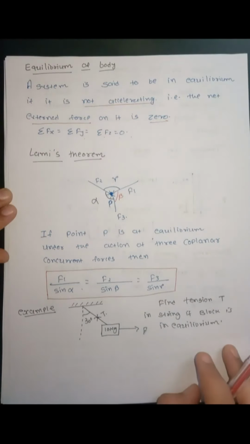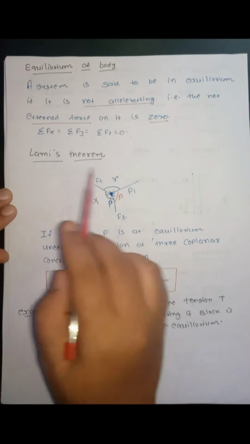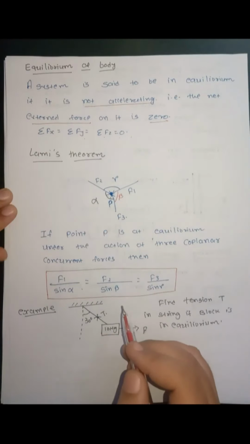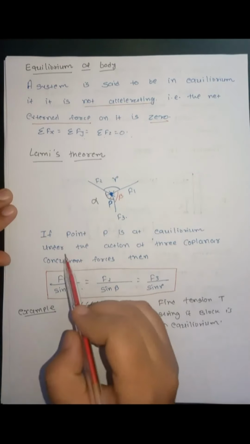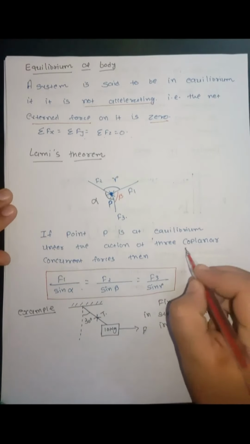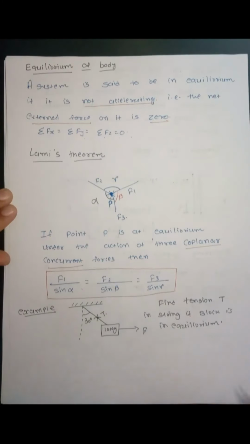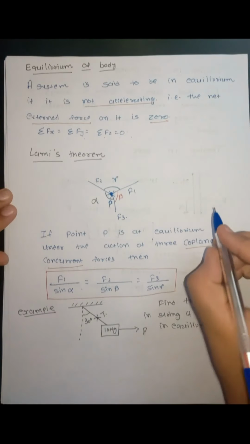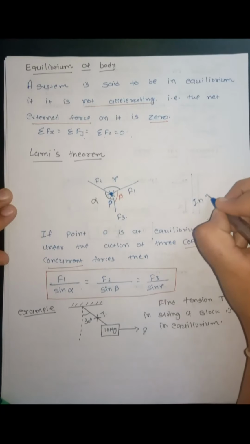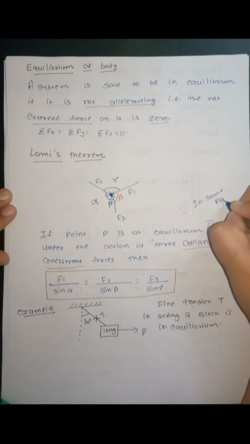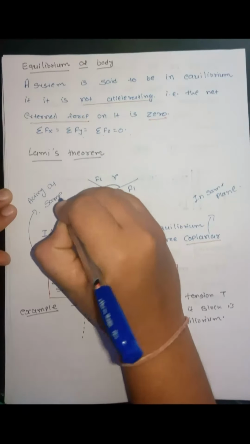For the equilibrium of a particle, there is one theorem called Lami's theorem. It says that if this point P is at equilibrium under the action of three coplanar concurrent forces, the meaning of coplanar is they are in the same plane, and the meaning of concurrent is they are acting at the same point.